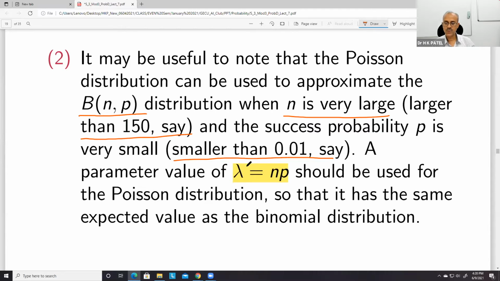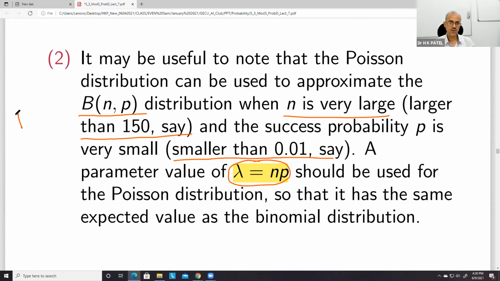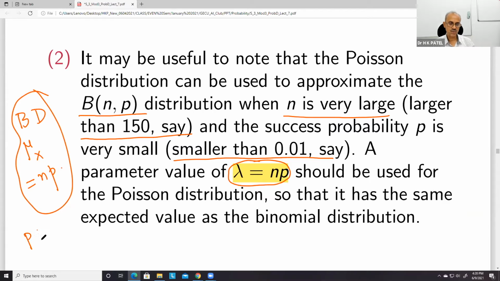So lambda is equal to np, and the idea is that because it is a limiting case of the binomial distribution, we know that in the binomial distribution the mean is np, and in Poisson also the mean is lambda. Therefore we take lambda equal to np.